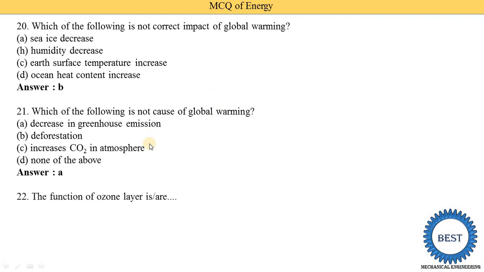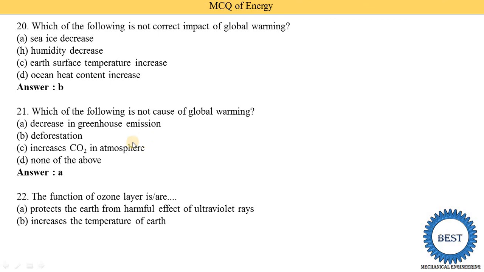The function of the ozone layer is to protect the earth from the harmful effect of ultraviolet radiation. So option A is the correct. Another option is already given. You also need to read the other options, that is increase the temperature of earth, increase CO2 in atmosphere, and none of the above. So option A is the correct. The main function of the ozone layer is to protect the earth from the harmful effect of the ultraviolet rays.